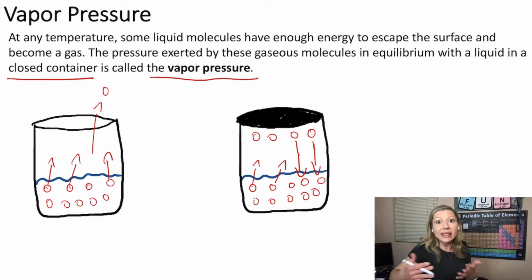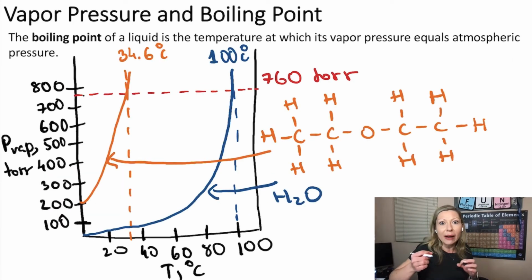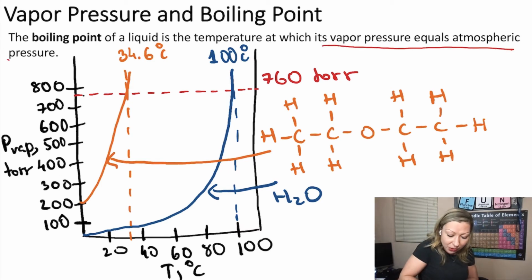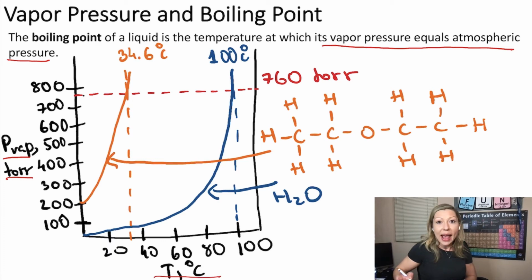And as I said, it makes perfect sense that as the temperature increases, the vaporization process is going to get faster and faster, right? So, if you think about it, at atmospheric pressure, if the vapor pressure of the liquid equals the atmospheric pressure at a given temperature, the liquid will boil. And that is the boiling point of a liquid, the temperature at which the vapor pressure equals the atmospheric pressure.